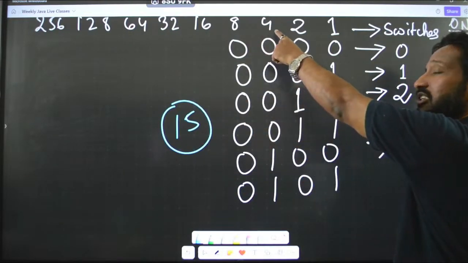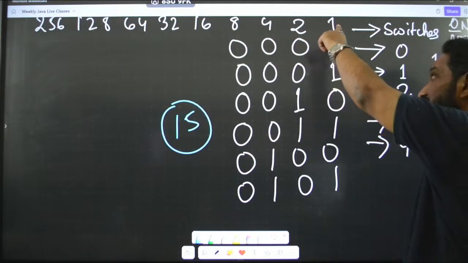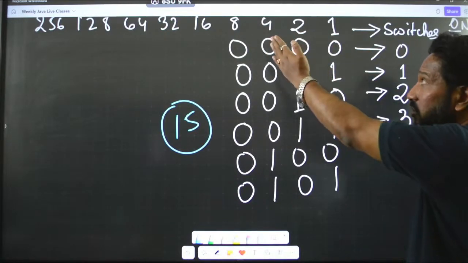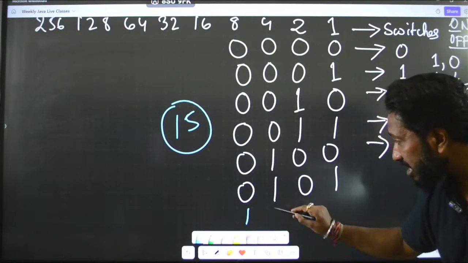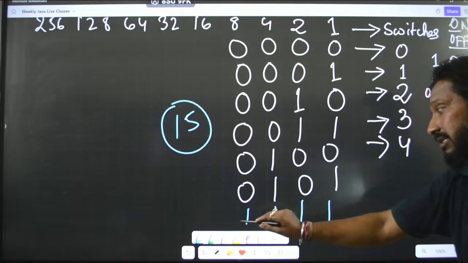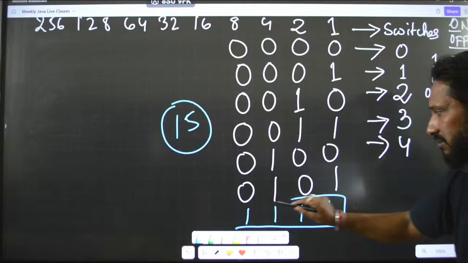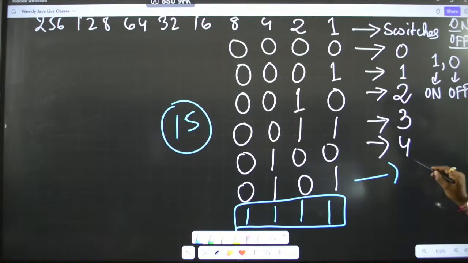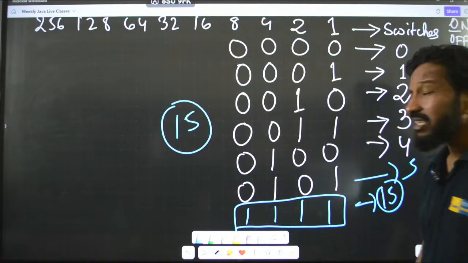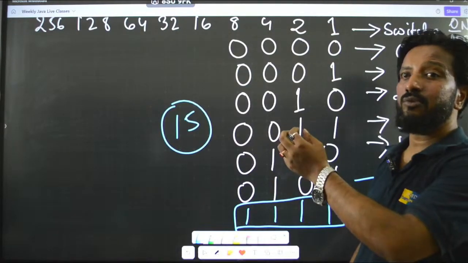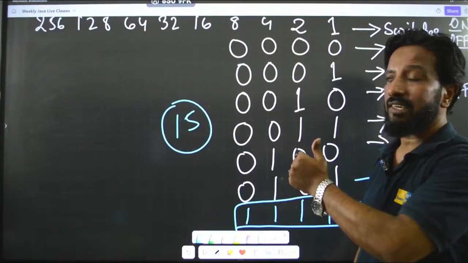So, 8 plus 4 is 12, 12 plus 2 is 14, 14 plus 1 is 15. So, if all the numbers are utilized, obviously you can write it like this: 1 1 1 1. This is the binary equivalent of 15. Clear? This is how guys we actually use our binary. Hope it is clear guys.